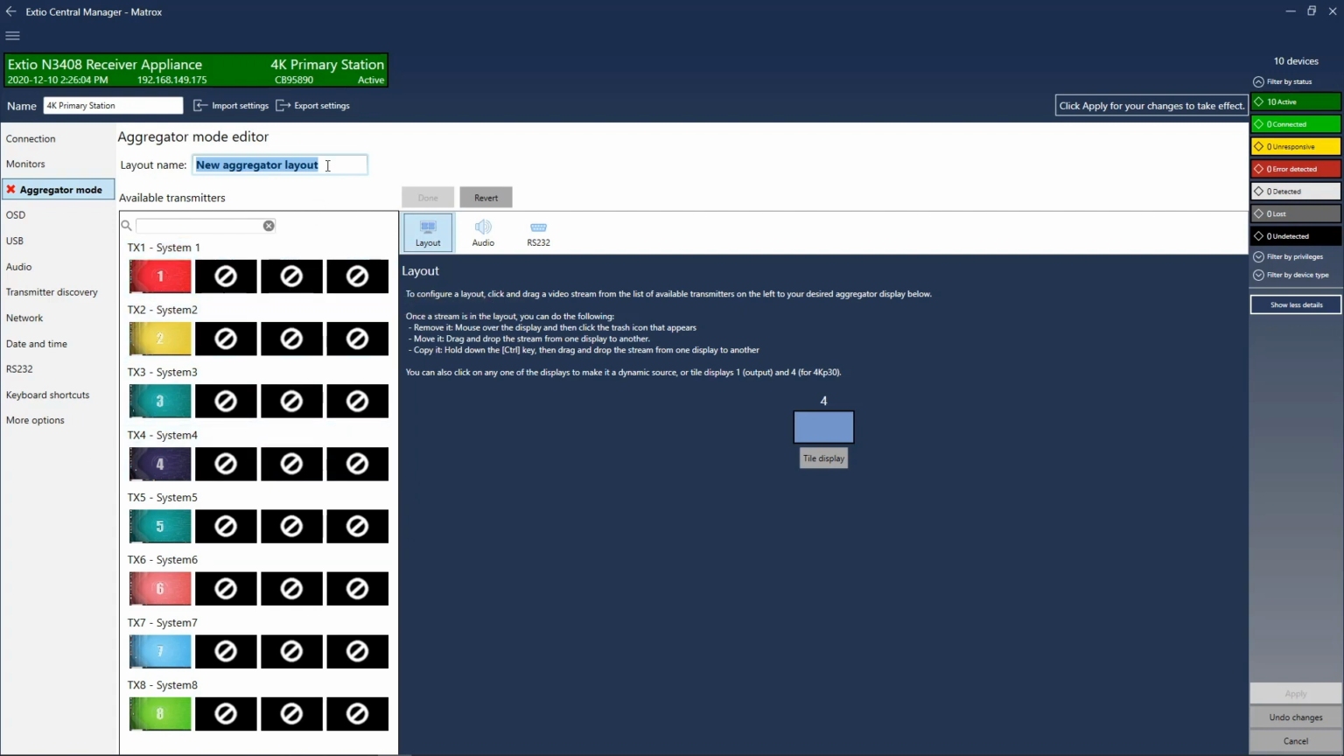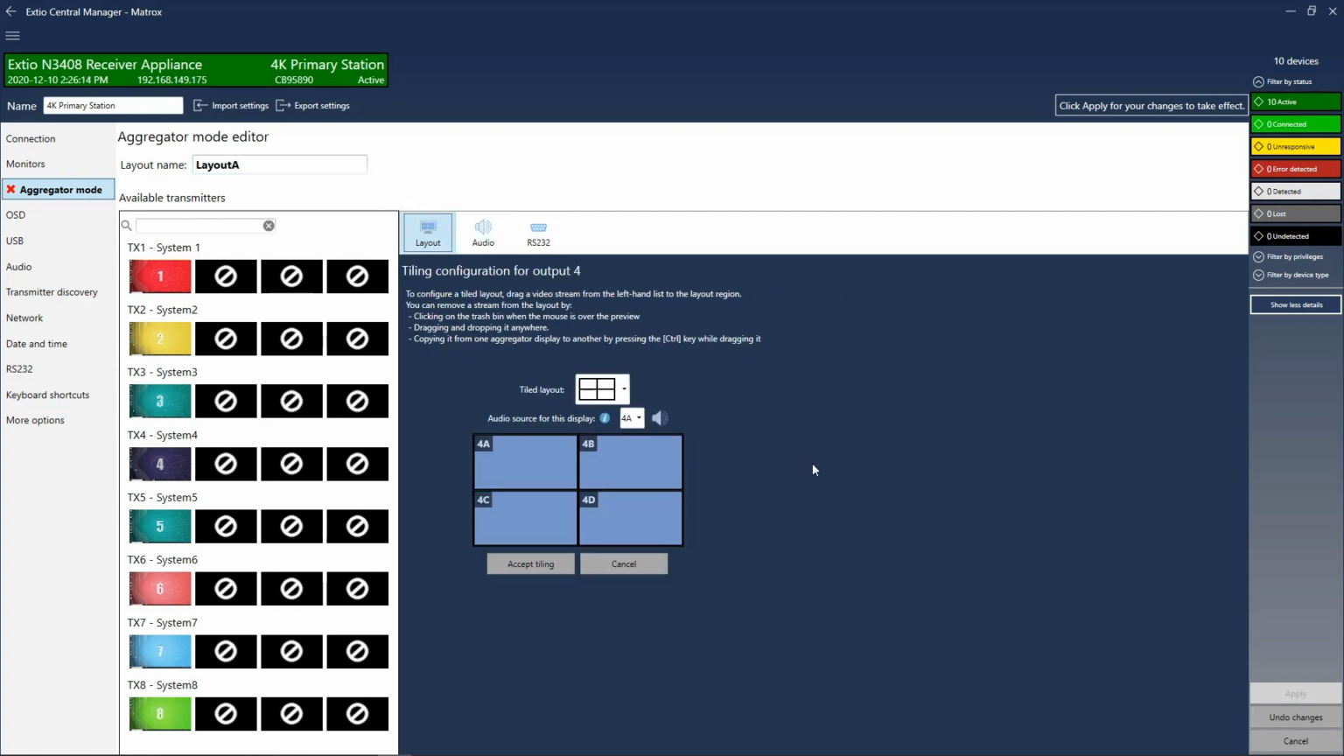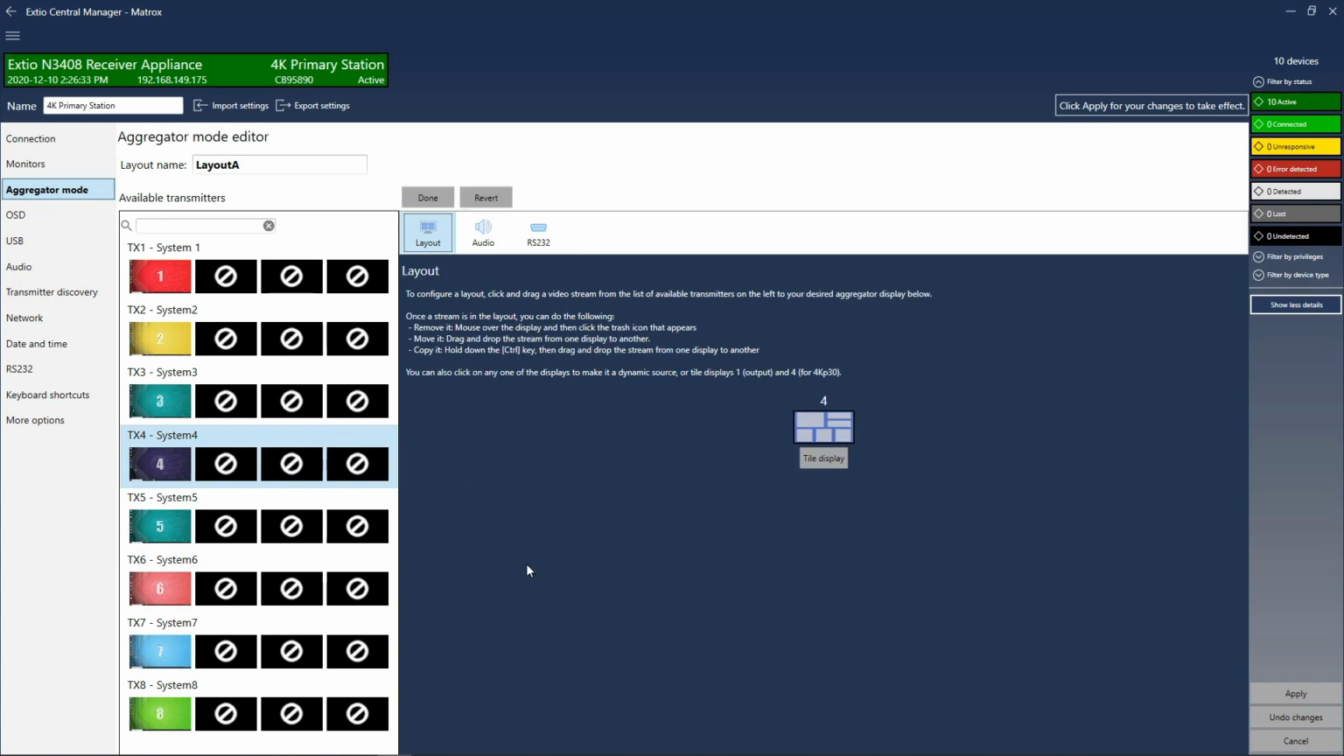We will start by giving a name to the layout. Click on Tile Display and simply drag and drop the source videos into each tile. If you make a mistake, you can click on the recycle bin and remove a source and add a new one. Accept tiling.